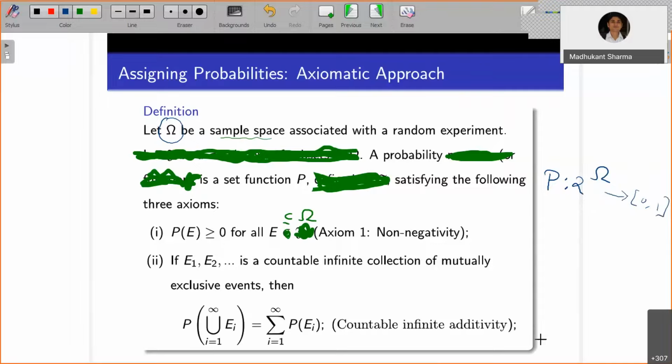Okay, so this is a set function satisfying the following three axioms. So three axioms we are going to define. They are known as the axiomatic approach for assigning the probability.